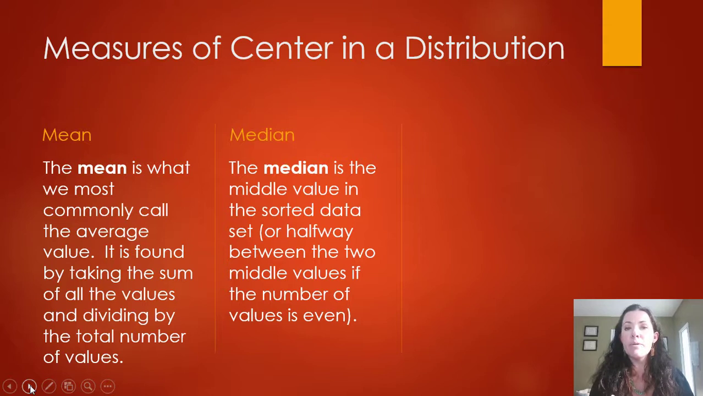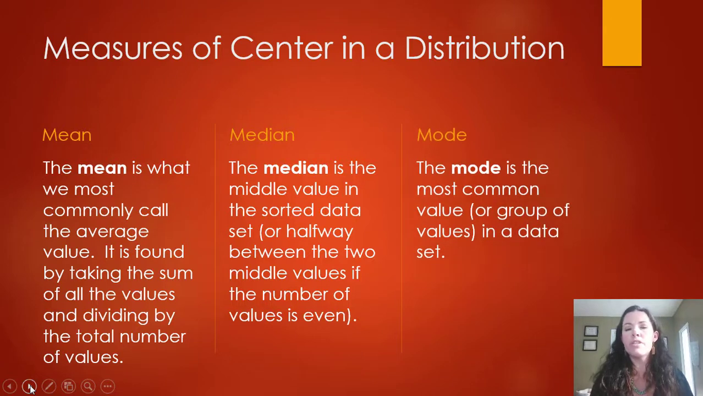The median is the middle value of the sorted set of data. It's halfway between the two middle values if the set has an even number of values. If it's an odd number of values, it's just going to be that middle number. So the median is going to be the middle value. And you always want to make sure that when you're looking at the median, you're looking at a sorted data set, so in order, either increasing or decreasing order.